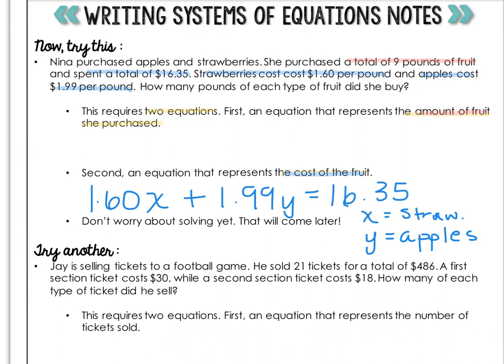So that's the cost equation. Now the second one is the amount of fruit she purchased. We know the total is 9 pounds. But the total of what? How many strawberries and how many apples? So our strawberries and our apples all together is 9 pounds. So those are our two equations.